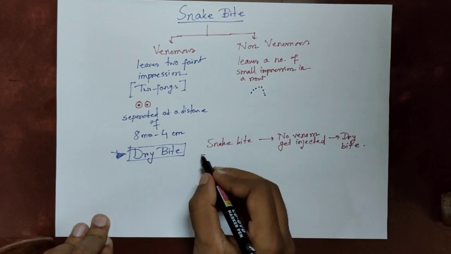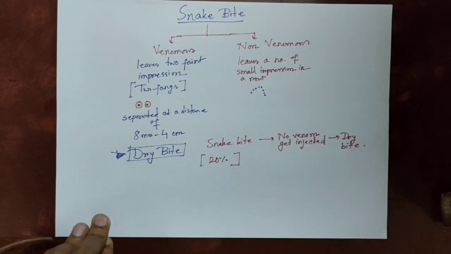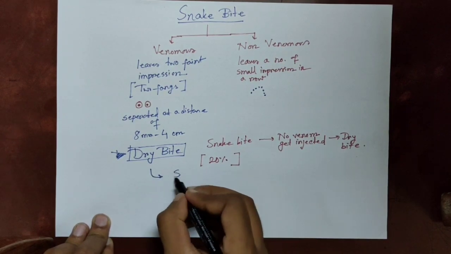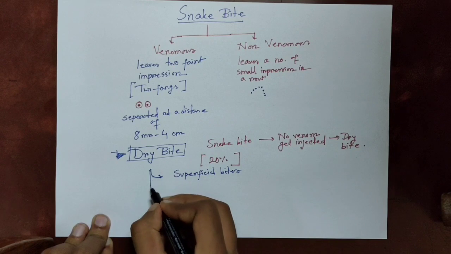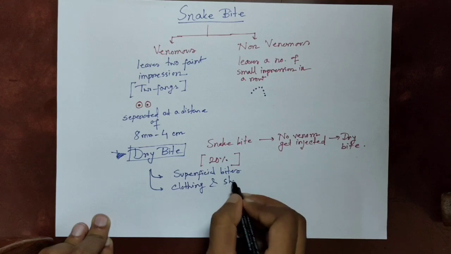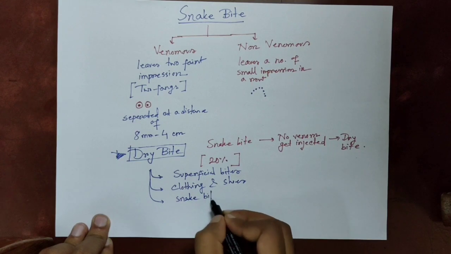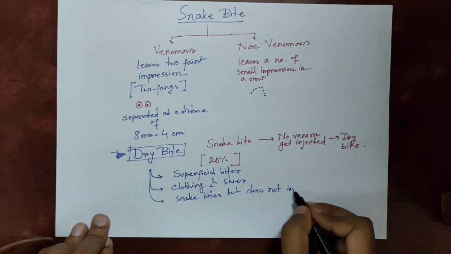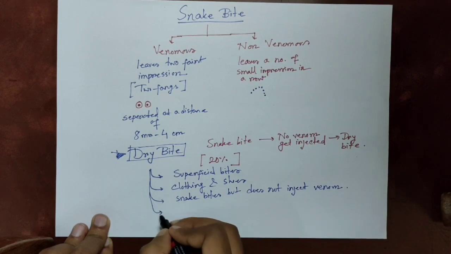So what is the reason for dry bite? Suppose there are clothing and shoes, so dry bite can occur. Sometimes there are superficial bites, so the venom doesn't get injected. The snake bites but doesn't inject the venom. It is one of the most common causes of dry bite. Side swipes, rather than head-on bites, are also a reason for dry bite. Dry bites occur from other venomous animals also.